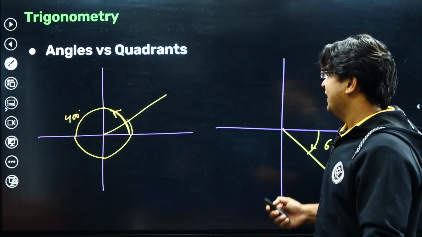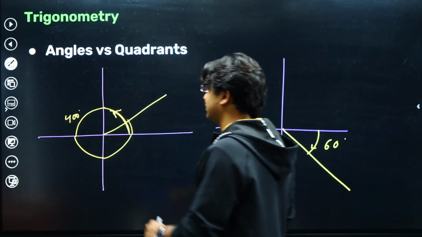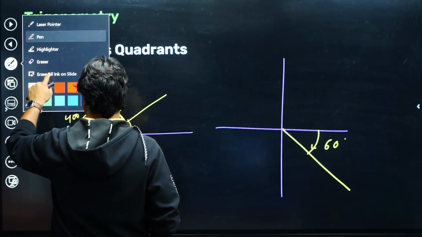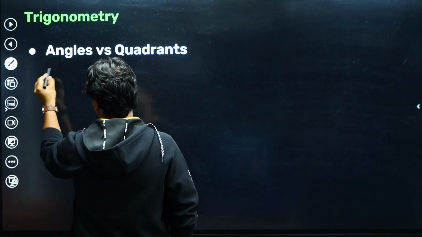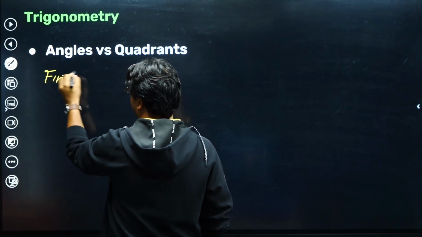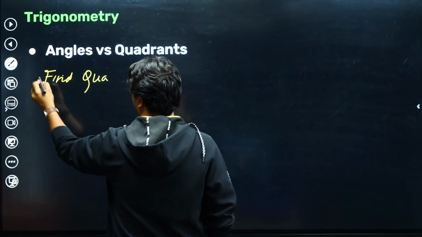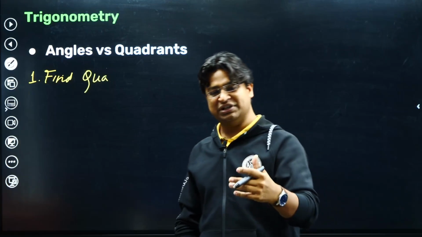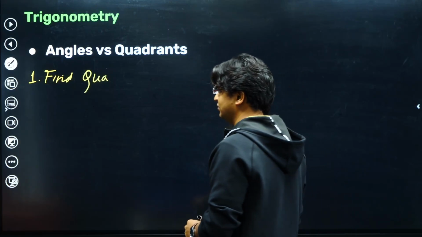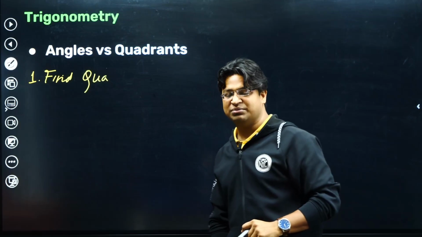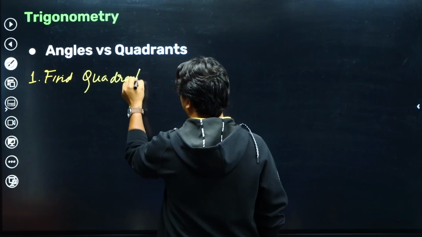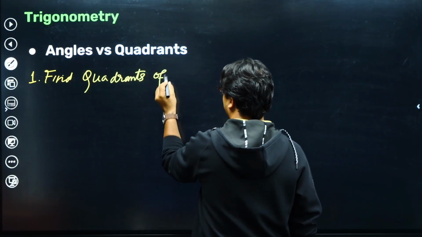Let's do an exercise also. Let me give you some angles for which you can try to find out the quadrants. So let's say this is question 1. You can give me your responses in the comments of this session. I'm numbering the question, so you can mention the question number and give me your responses. Find quadrants of the following angles.